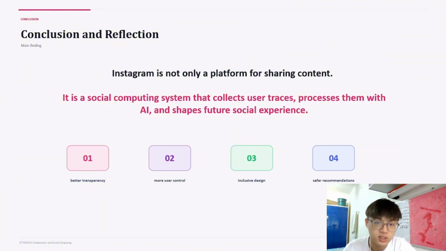The key reflection is that social computing systems do not only connect people, but they also influence behavior, visibility, trust, and society.